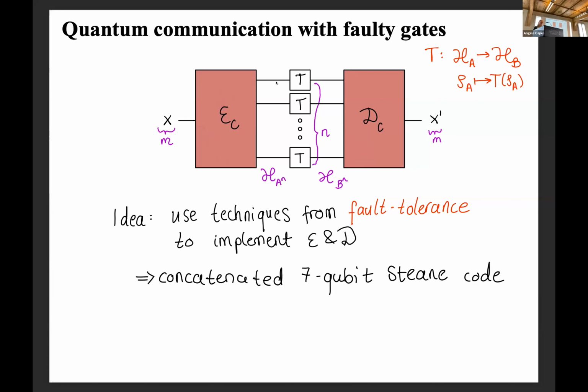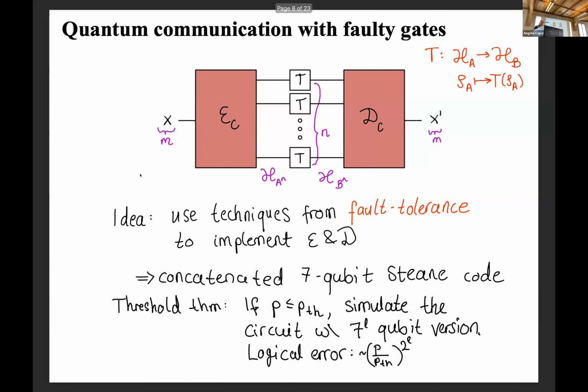And this concatenated 7-qubit Steane code fulfills a threshold theorem, which is that if each gate has a probability P of having an error, and this gate error probability is below the threshold, then we can simulate whatever we're doing here with the 7 to the L qubit version. So we're encoding 1 qubit into 7, and then each of the 7 into 7 again, and 49.